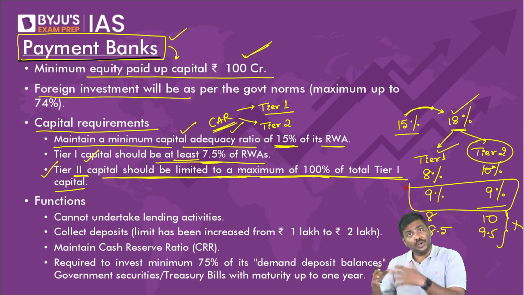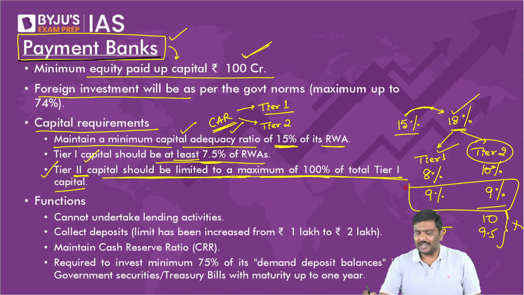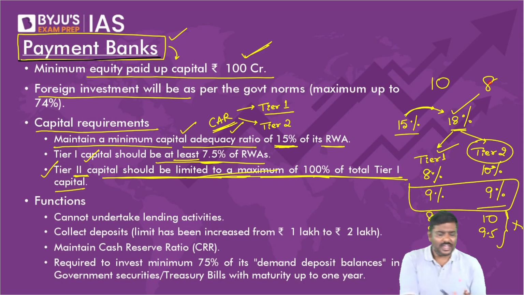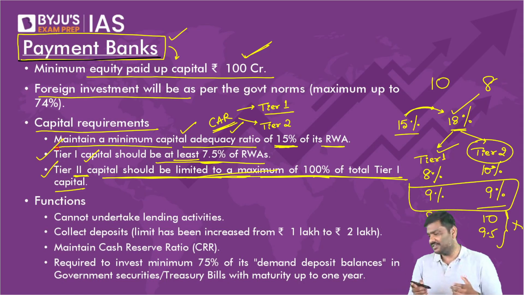Right, sir? Is this the only combination possible? Of course, no. Can I give you one more combination? Have a look at this. Can we have a 10% and 8%? I hope you understand. Can we have 10 and 8? Of course, yes. So we are meeting all the three conditions here. All the three conditions. And the reason is very simple.